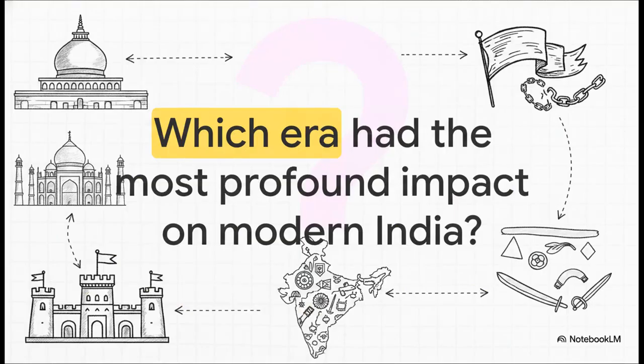So, we've traveled from the polished stone stupas of ancient empires through the marble elegance of the medieval synthesis into the artistic rebellion of the colonial era and finally to the fierce forts of Rajasthan. Now that you can confidently ace that university exam we looked at earlier, I want to leave you with this one thought. When you consider the incredibly diverse composite culture of modern India today, which of these four remarkable eras do you think truly had the most profound impact in shaping it?